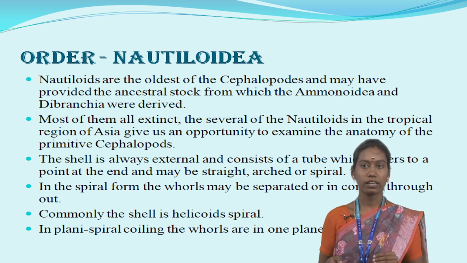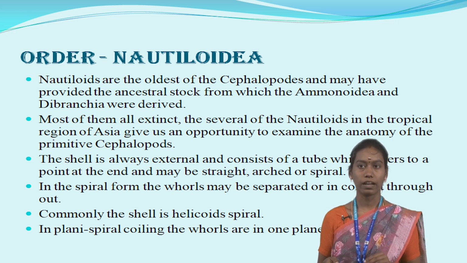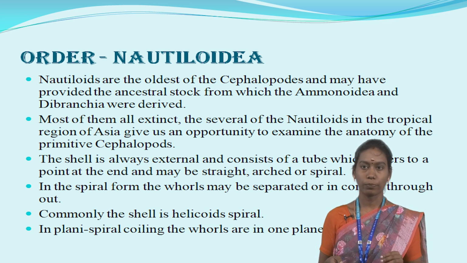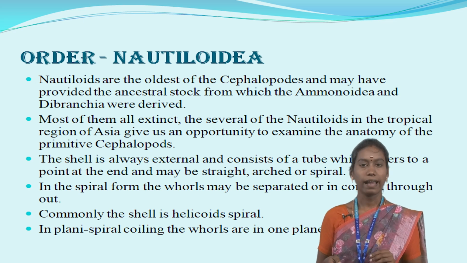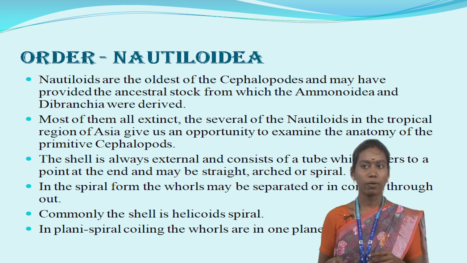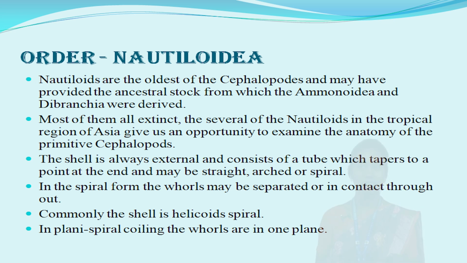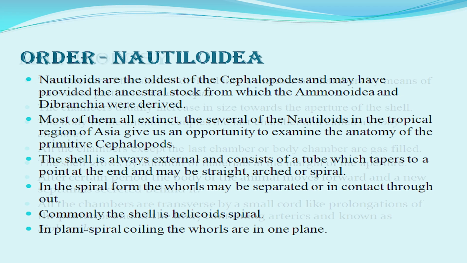Several of the nautiloids in the tropical region of Asia give us an opportunity to examine the anatomy of the primitive cephalopods. The shell is always external and consists of a tube which tapers to a point at the end and may be straight, arched or spiral, based on its formation. In the spiral form, the whorls may be separated or in contact throughout. Commonly, the shell is a helicoid spiral. In the previous picture we saw it is spiral in shape. In planispiral coiling, the whorls are in one plane.